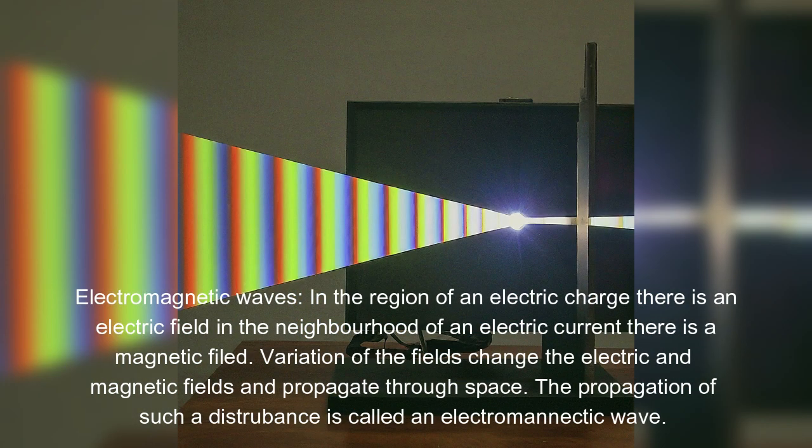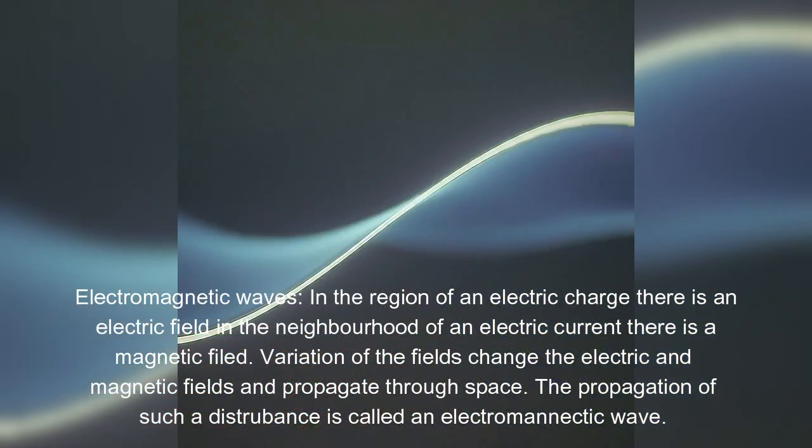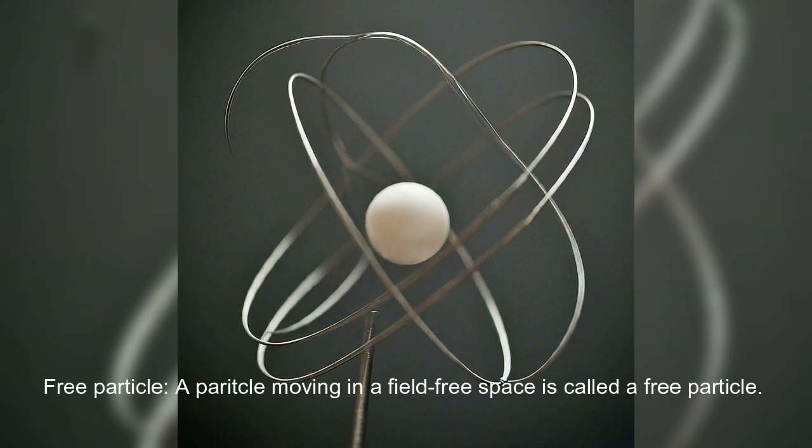Electromagnetic waves. In the region of an electric charge there is an electric field. In the neighborhood of an electric current there is a magnetic field. Variation of the fields changes the electric and magnetic fields and they propagate through space. The propagation of such a disturbance is called an electromagnetic wave. Free particle. A particle moving in a field-free space is called a free particle.